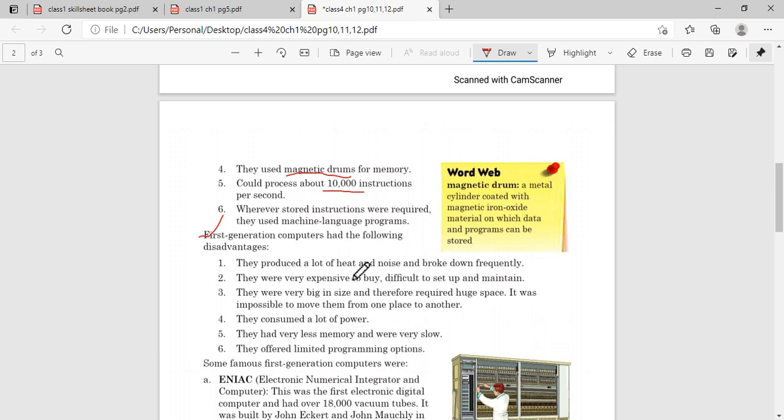Very commonly, it is very expensive to buy as it has many parts. The computers are also difficult to maintain. Third, they are very big in size and therefore require a huge space, and it is impossible to move them from one place to another.